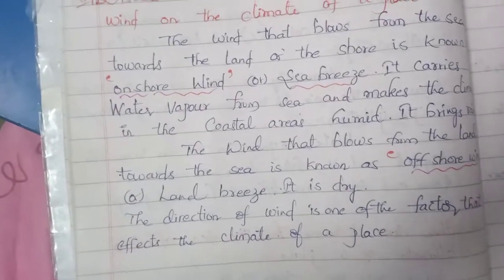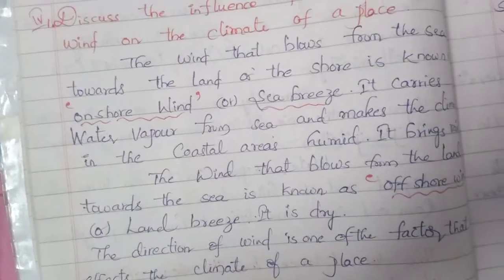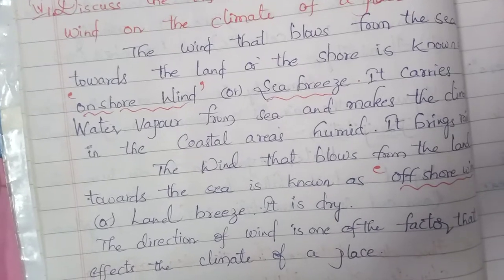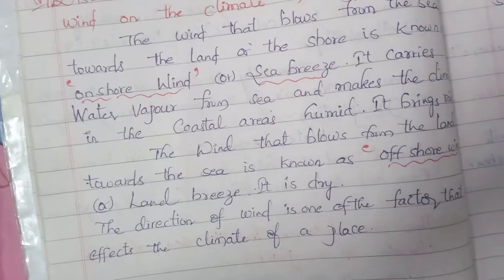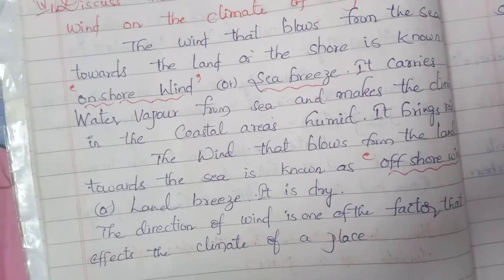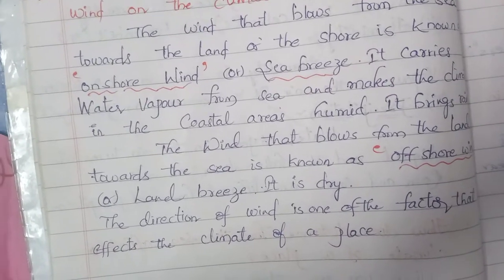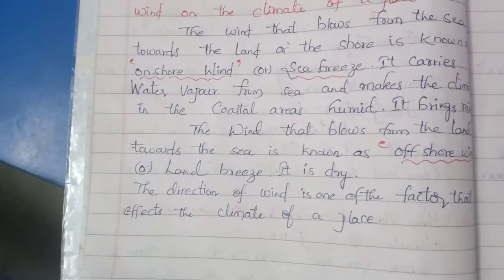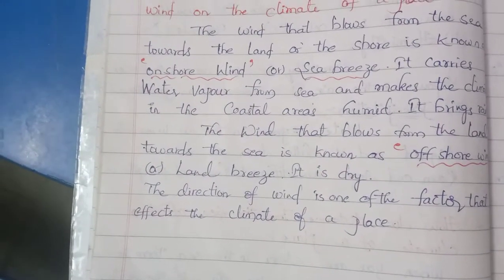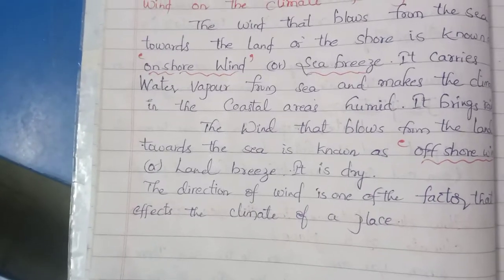It brings rain also. So even in the summer they have rainfall because of humidity, and nearly 40 degrees temperature will be there in the coastal area.